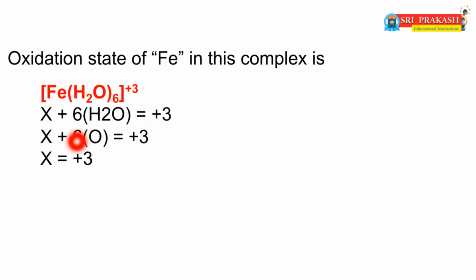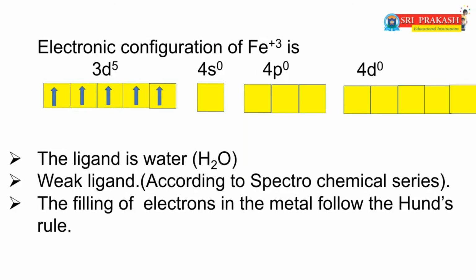So the oxidation state of iron in this complex is +3. That means remove 3 electrons from the iron. Then the iron, that means Fe, is converted to Fe+3 ion. The electronic configuration of Fe+3 is 3d5, 4s0, 4p0 and 4d0.